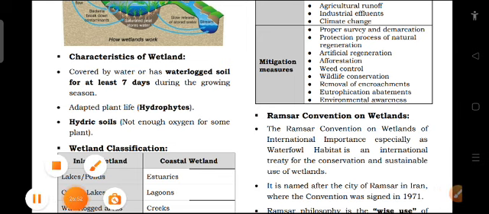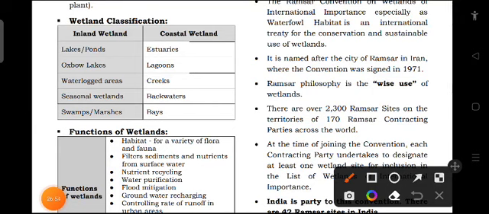Then wetland classification. They are classified into two types: inland wetland and coastal wetland. Inland wetlands, for example, include lakes, ponds, oxbow lakes, waterlogged areas, seasonal wetlands, swamps or marshes. Whereas in the case of coastal wetland, we have estuaries, lagoons, creeks, backwaters and bays.